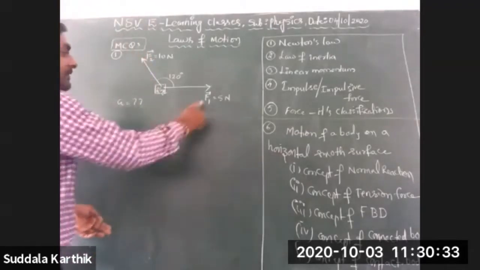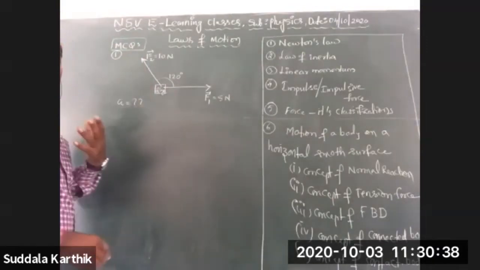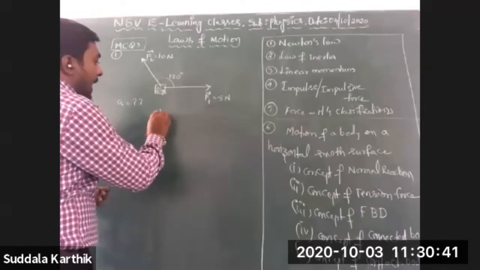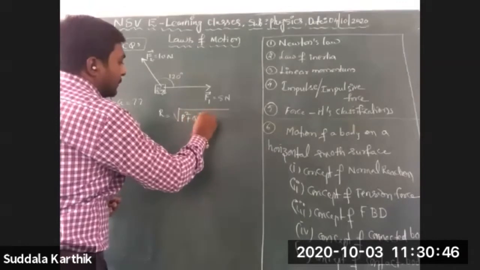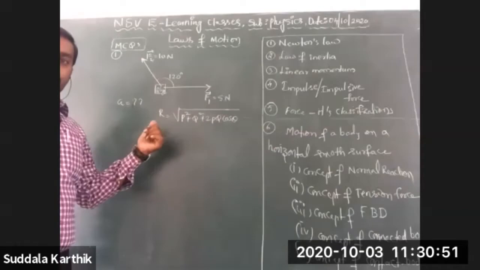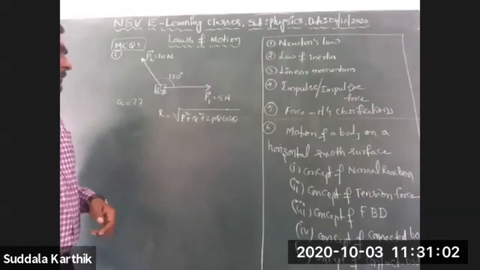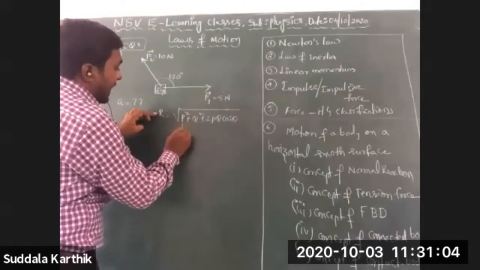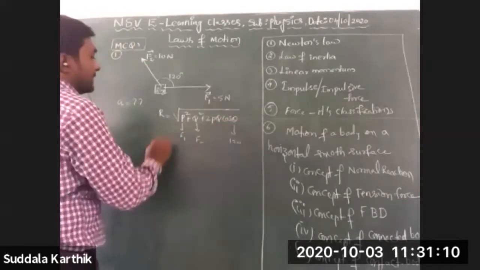F1 bar is acting in this direction, F2 bar in this direction. Then we know very well R is equal to the square root of P square plus Q square plus 2PQ cos theta. What is this law? Where did we derive this? Yes, parallelogram law. Very good. So here P is F1, Q is F2, and theta is 120 degrees. Now I am substituting.